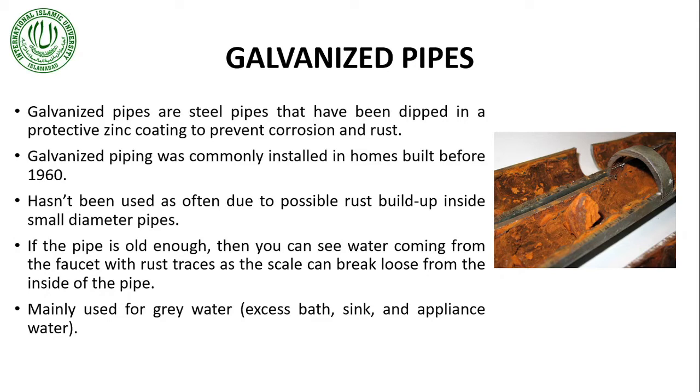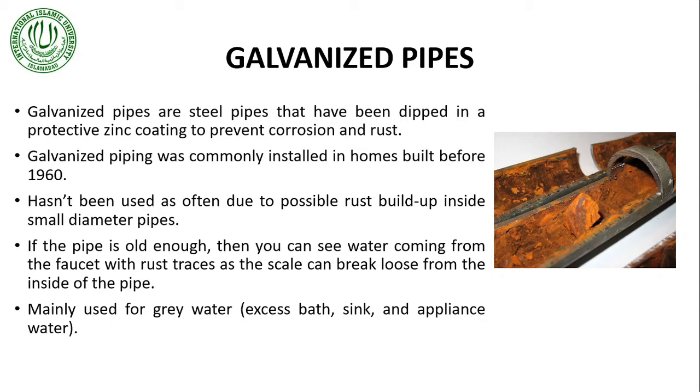So galvanized piping was commonly installed in homes that were built before the 1960s. They haven't been used often because even though they are dipped in zinc coating to prevent corrosion, still the rusting and corrosion will build up inside the pipe, just like shown here. These pipes are already of smaller diameters, so when there is further corrosion and rusting of the material, it will immensely reduce the effective diameter of the pipe.